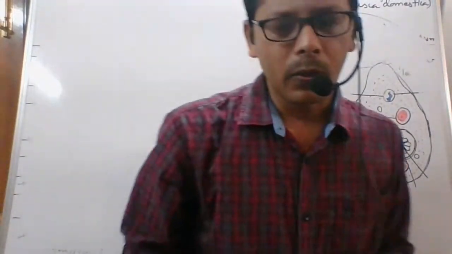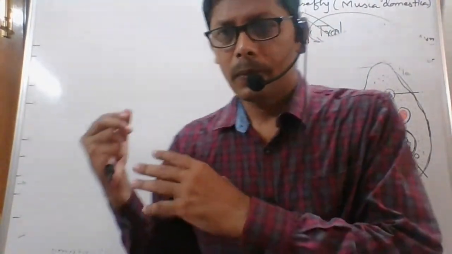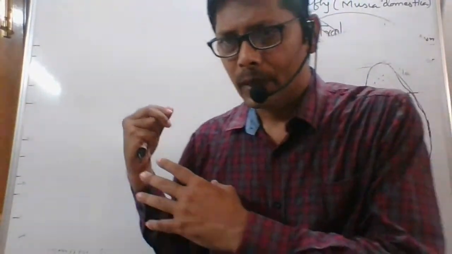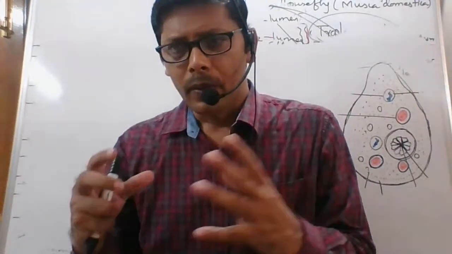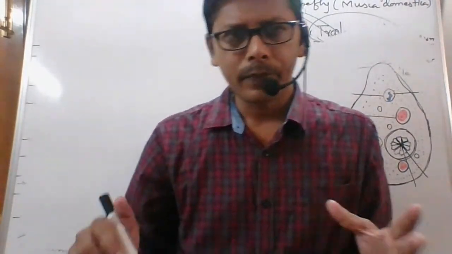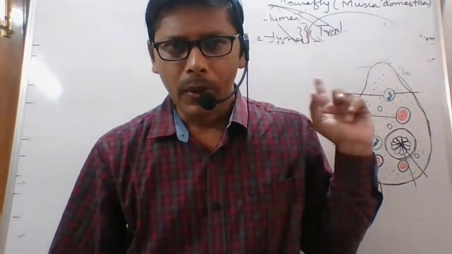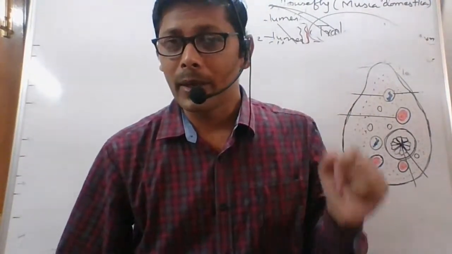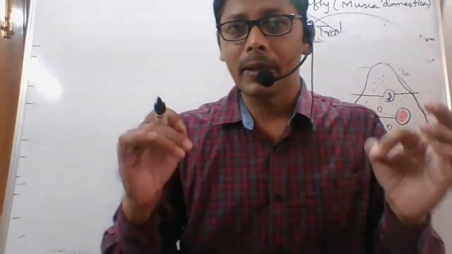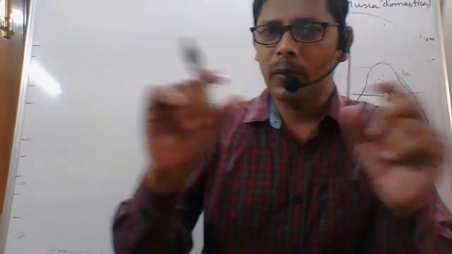Okay, now I would like to ask you 2-3 questions from this completed topic. Why is Entamoeba histolytica obligate in nature? That is 2 marks. Just one word you have to write.